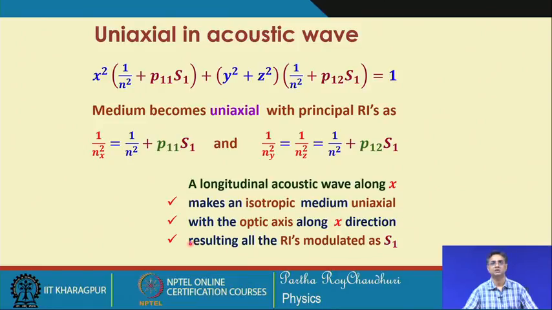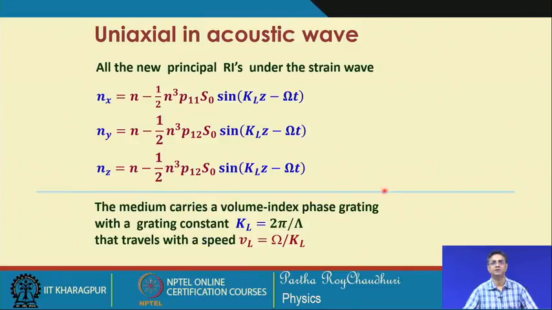So, these refractive indices are now modulated by S 1. If S 1 is modulated, it will modulate n x, n y and n z. The n y and n z modulation will be identical, whereas the modulation of n x will be different.